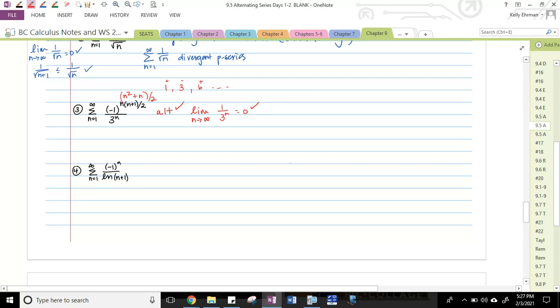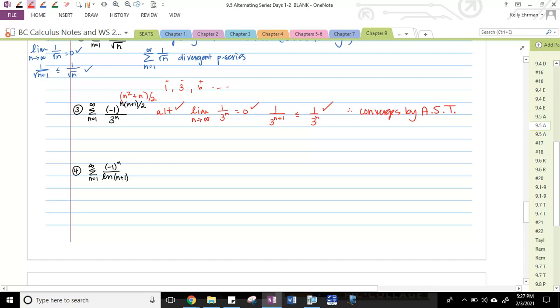So check. And is 1 over 3 to the n plus 1, is that less than or equal to 1 over 3 to the n? Yes, because this is the same as 1 over 3 times 3 to the n down there. So yes, that is going to be overall a smaller fraction. Okay, so I know that this converges by the alternating series test.